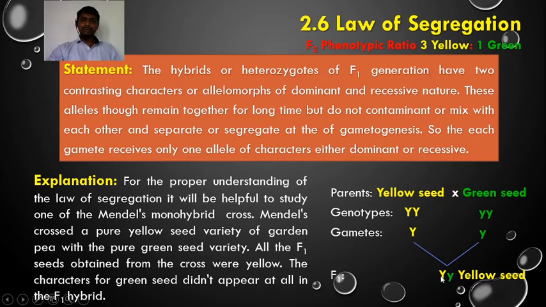These alleles, though they remain together for a long time, do not contaminate or mix with each other. They separate or segregate at the time of gamete formation. After gamete formation, each gamete receives only one allele of the character, either dominant or recessive. This is the law of segregation that we saw in the previous lecture.